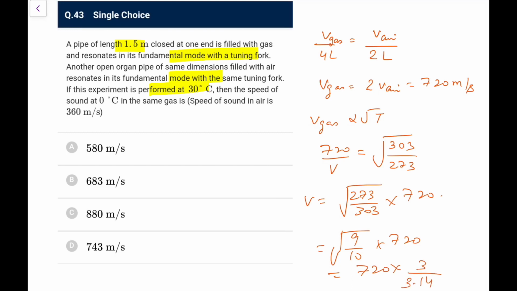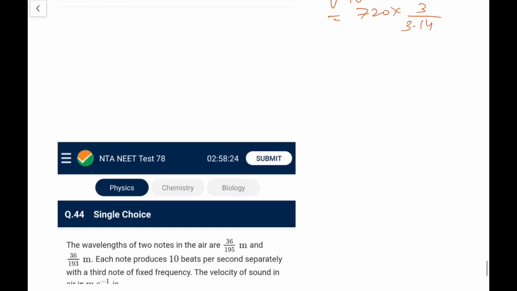If I do that calculation, it would be 0.9 something, so it won't be that less. The closest one would be 683 because it would be much closer to 720. So as per the option, it should be 683.